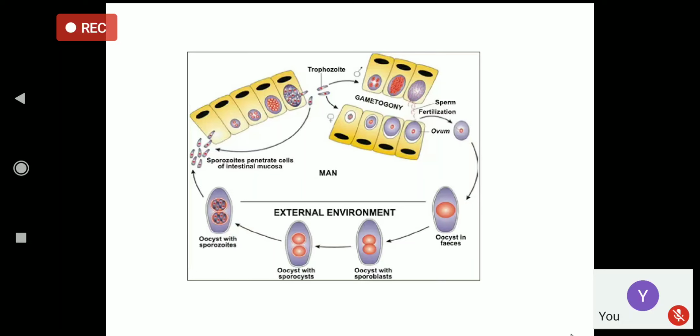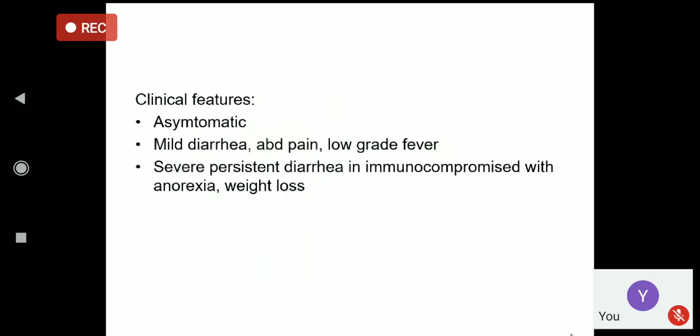These gametocytes fuse to form the zygote, which develops into the oocyst. This is passed in the stool, and in the environment the oocyst becomes sporulated. The sporulated oocyst then becomes the source of infection.